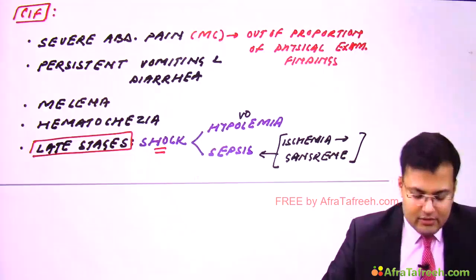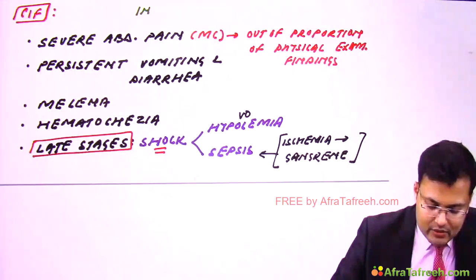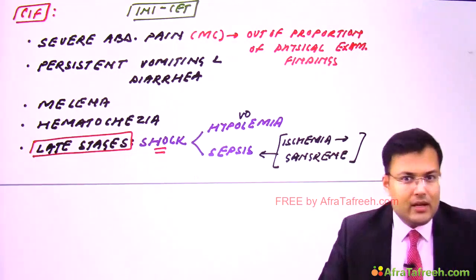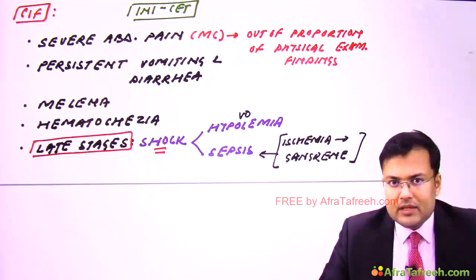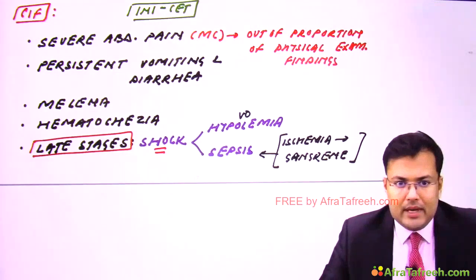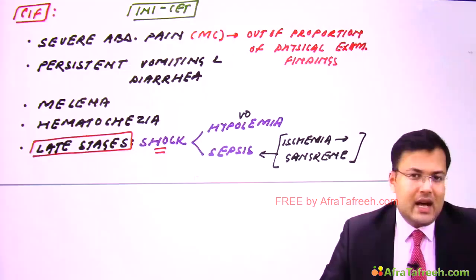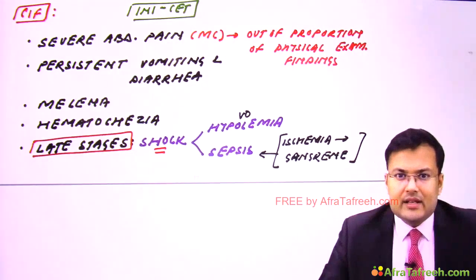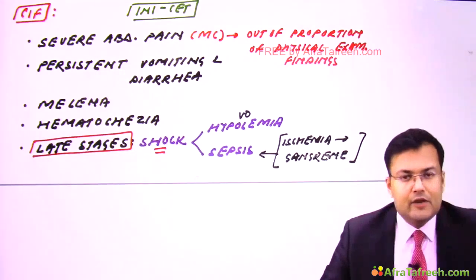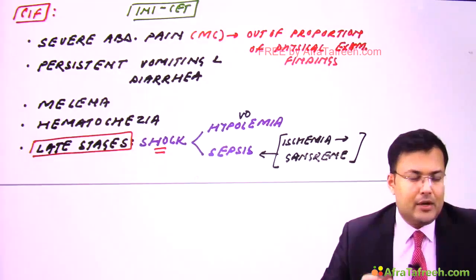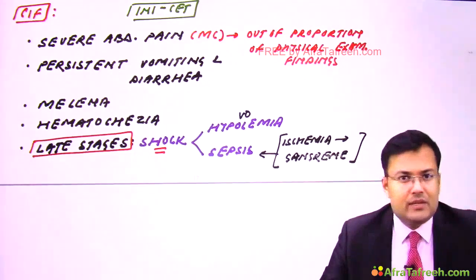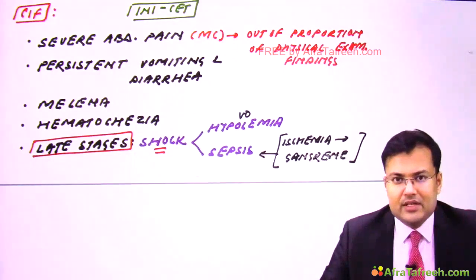Clear? This question was asked in INI CET. Now see the presentation. The question was that a patient was having irregular rhythm. The pulse rate was irregular. This patient was having severe abdominal pain with persistent vomiting, diarrhea. There was passage of blood in the stool, but there was no guarding and rigidity. So these findings are highly suggestive of which condition? Acute mesenteric ischemia. Because there was arrhythmia, so there was embolus. Because of embolus, there was embolic occlusion, and this was the manifestation.